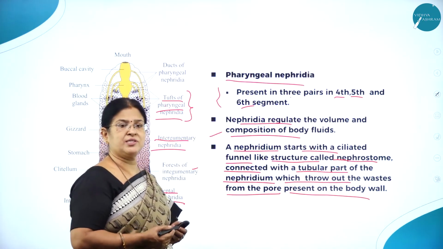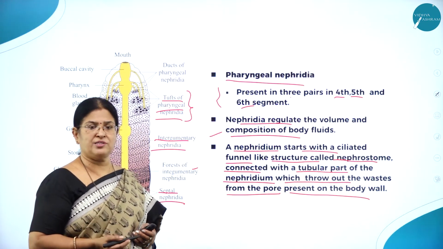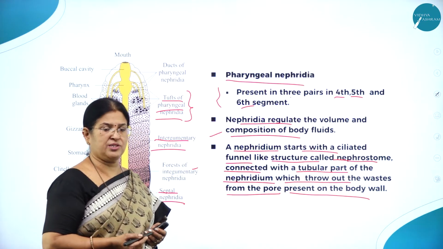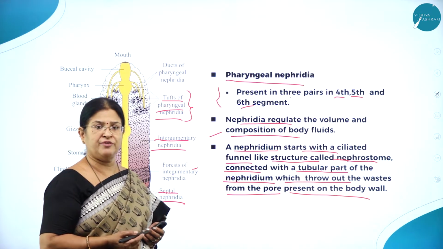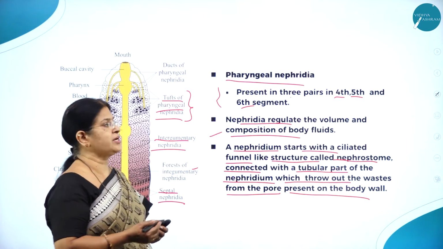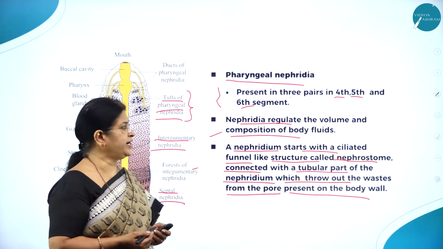See how meticulously, though it is a lower organism not having a better body organization, with minimum parts of the body, it tries to carry on the various physiological processes, and one such process is the excretory system.